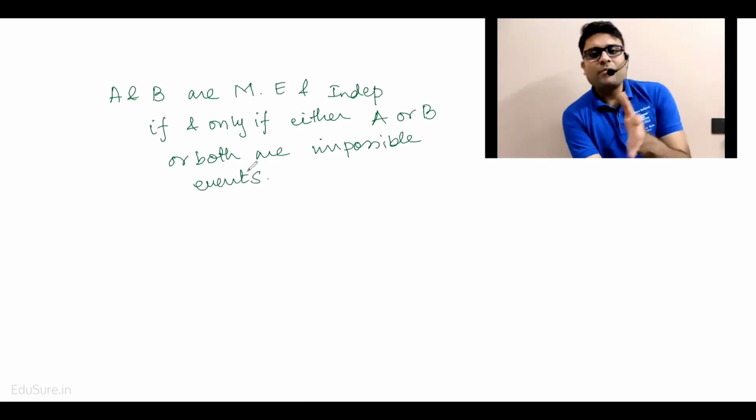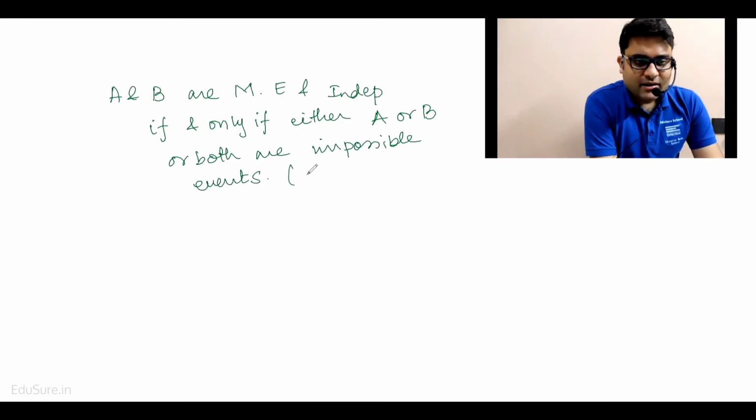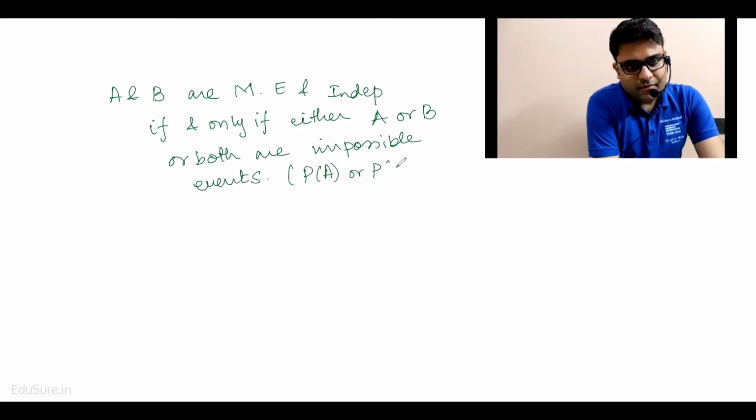Either A or B or both of them are impossible events. That is, P(A) or P(B) equal to 0 or both.